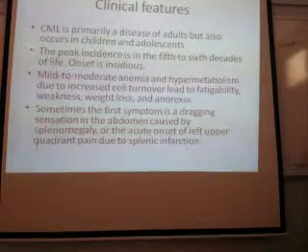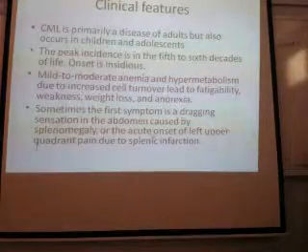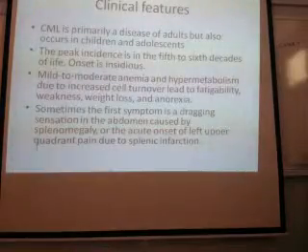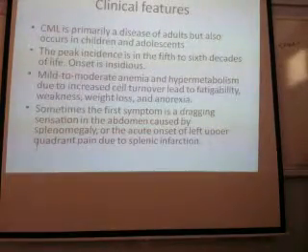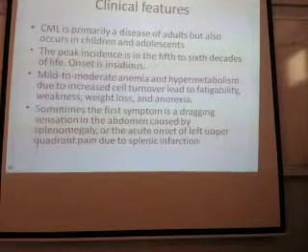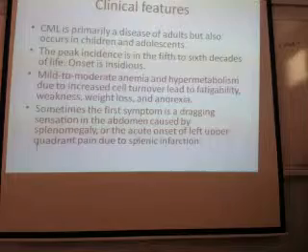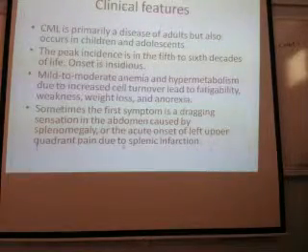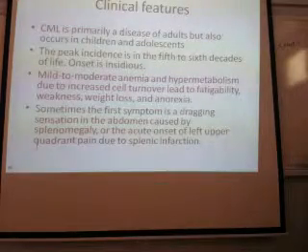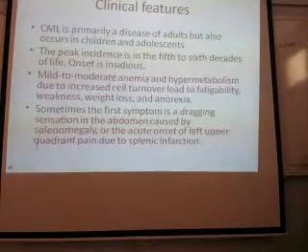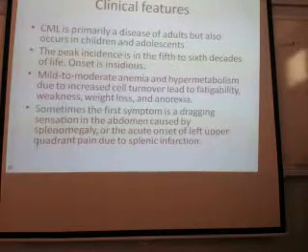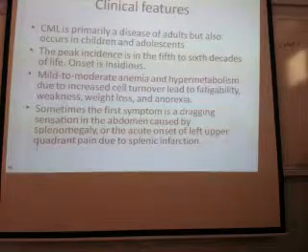Sometimes the first symptom is a dragging sensation. Why is there a dragging sensation? Sometimes the first symptom is a dragging sensation in the abdomen caused by splenomegaly, or the acute onset of left upper quadrant pain due to splenic infarction. So there is splenomegaly, and splenomegaly can lead to splenic infarction. Splenomegaly will cause a dragging sensation. Wherever there is infarction, there is pain. Okay?